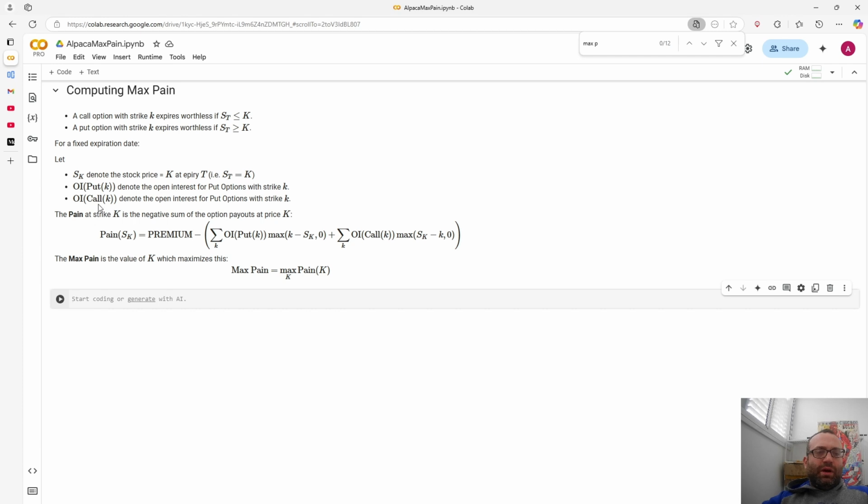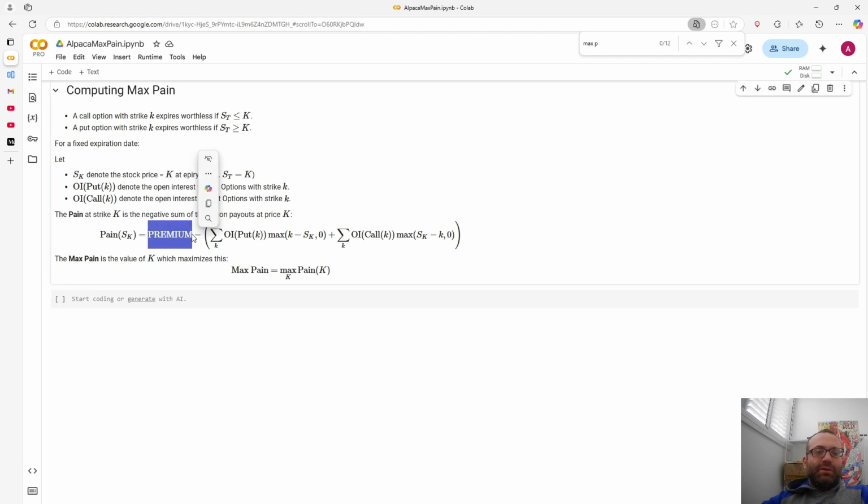Open interest is only defined at the end of the trading day, so you can't get it intraday. But anyways, let's define the pain from the option buyer's perspective, in terms of how much the option buyer is going to lose. So the pain is how much they're going to lose. With this notation, it's the pain when the stock price equals capital K, which is one of the strike prices that's available.